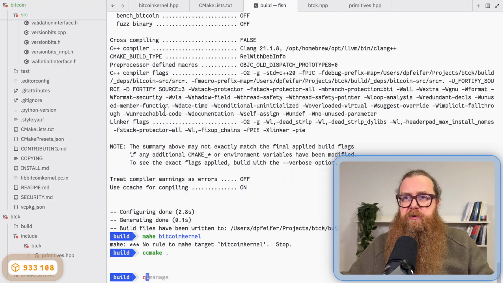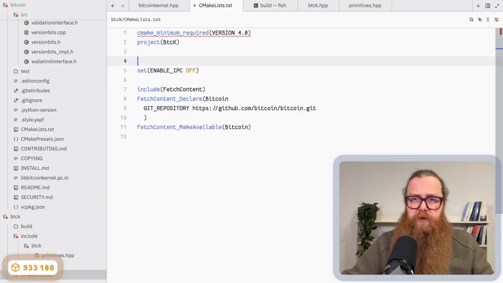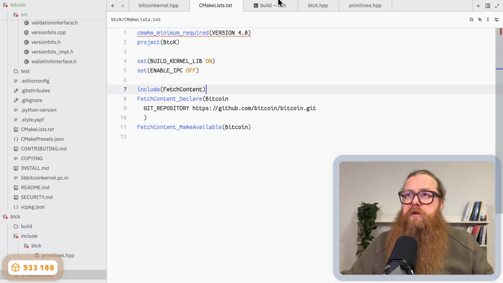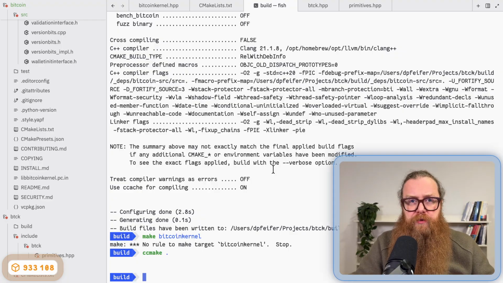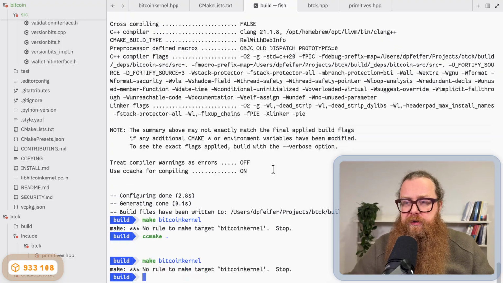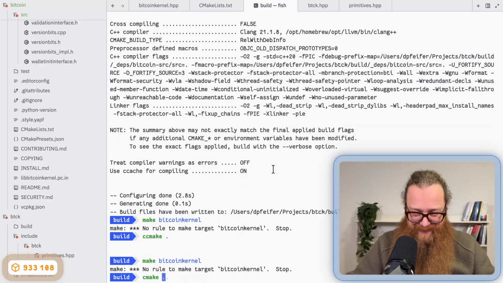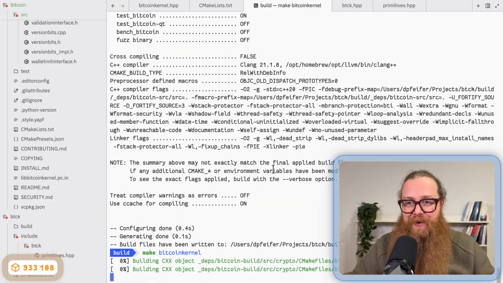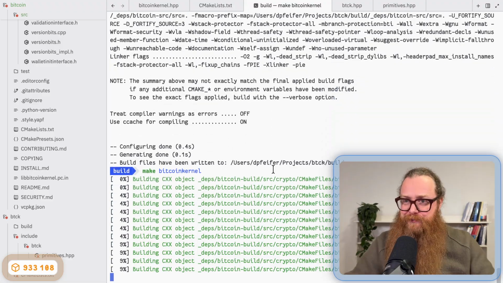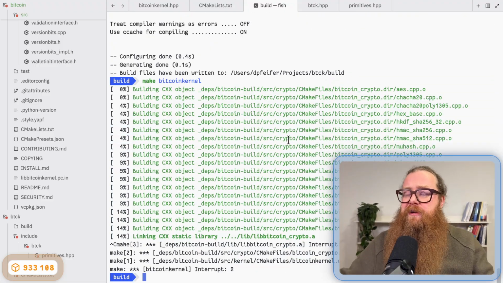So I copy the name of this option and I set BUILD_KERNEL_LIB to on. I don't have to rerun CMake because it will rerun automatically. I just type make bitcoinkernel. No, that works, sorry. So I run CMake. It was successful. Now I run make bitcoinkernel and it looks like it's building, so I can cancel that. I just wanted to make sure it's actually working.